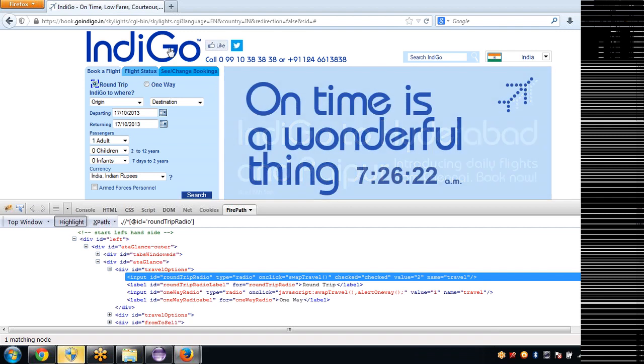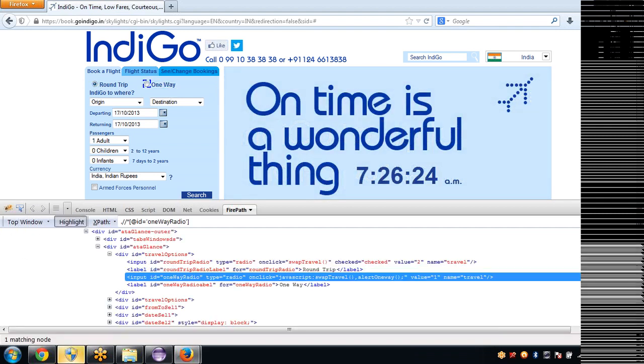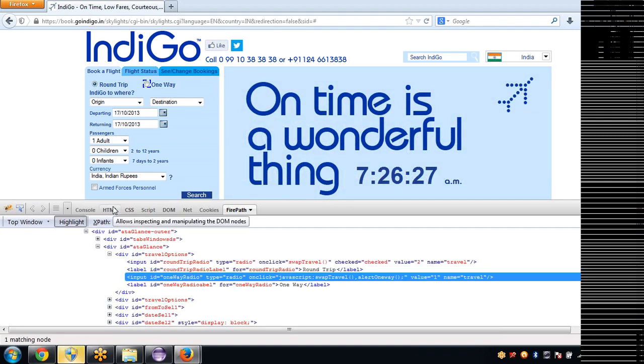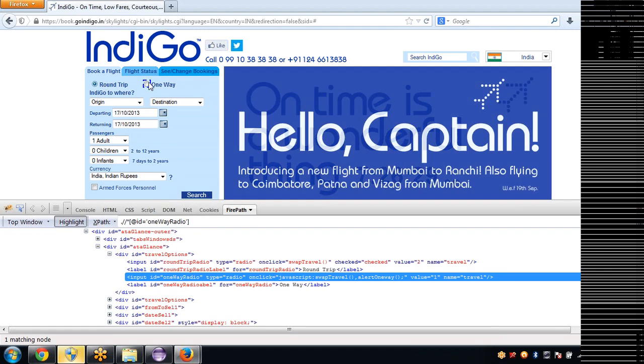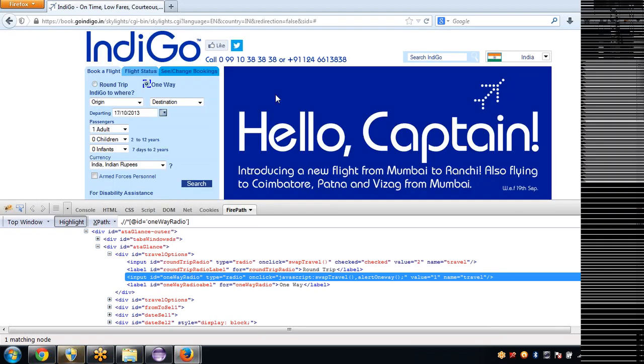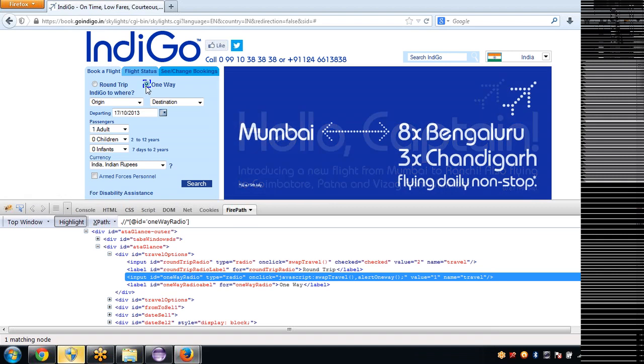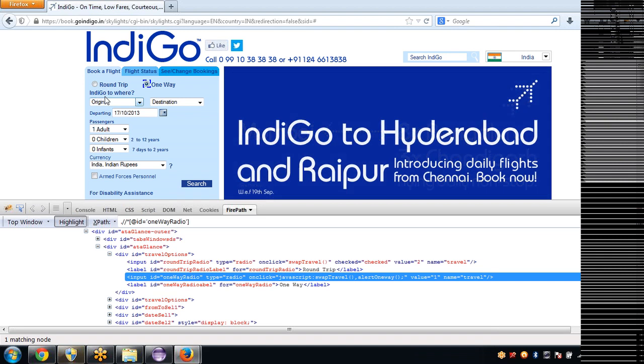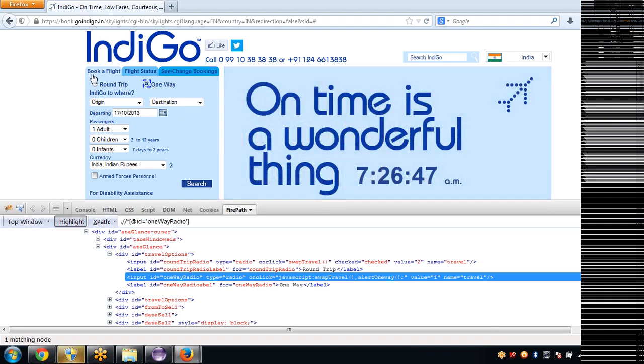But what about this? You are interested in clicking here, not here. Unfortunately both have the same properties and you want to click on this one. But as Selenium starts from the top left, it found the same matching object before and it got clicked there, which is not the actual scenario you are looking for. So how will you handle the situation? Let's see that now.